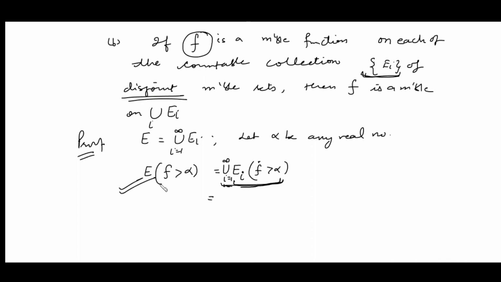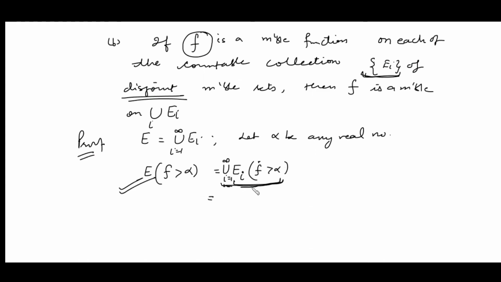Once again, see, we need to show that all the points from the domain E such that f is greater than alpha form a measurable set. Now all the points from the domain means all the points from the union of Ei, right? It is the set of all those points from Ei where f is greater than alpha, and we take the union of all these.